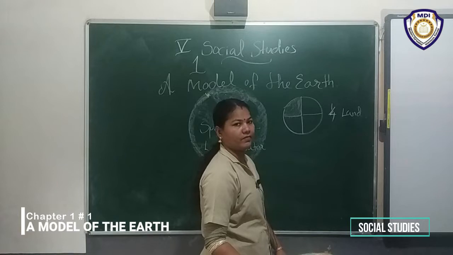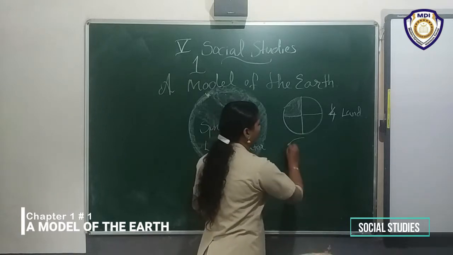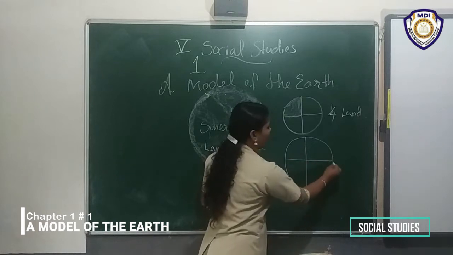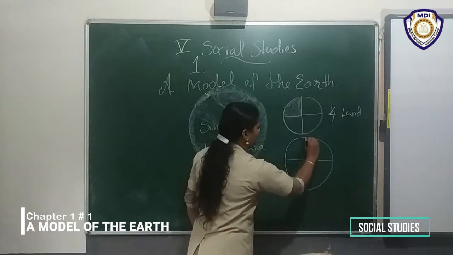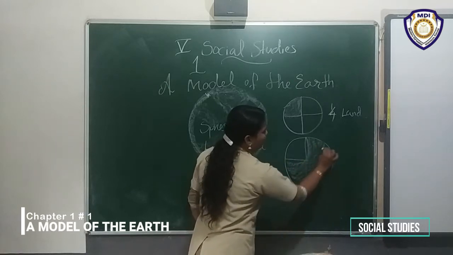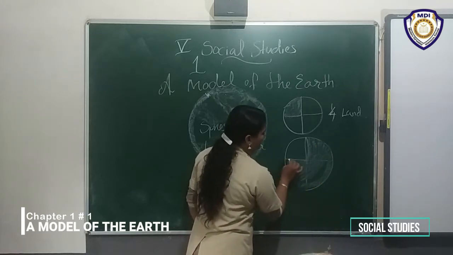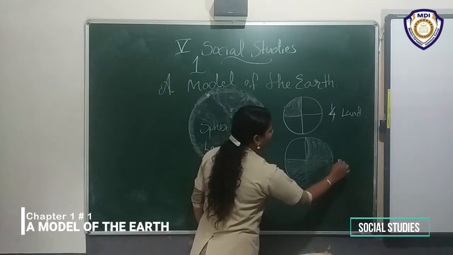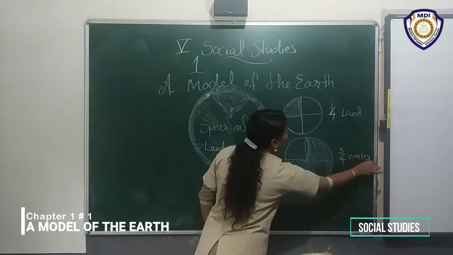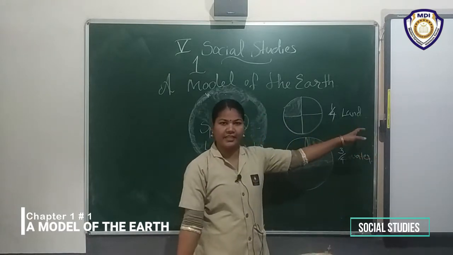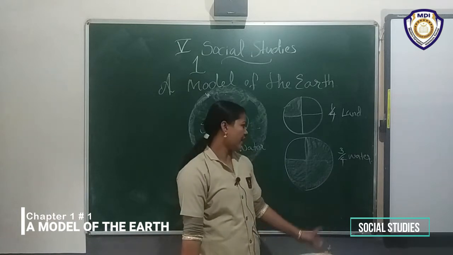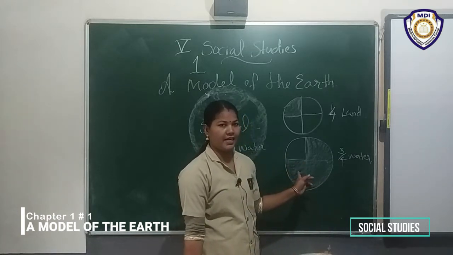Okay, 1/4 is the land area. Then again, we divide the remaining part. Listen, the remaining part includes water. What is that? 3/4 water. 1/4 here is land area, 3/4 is water. Okay, is it clear?